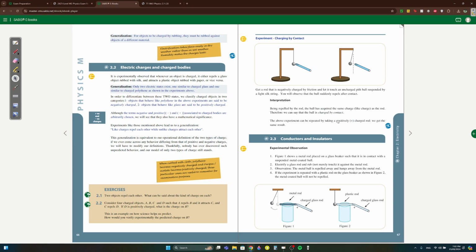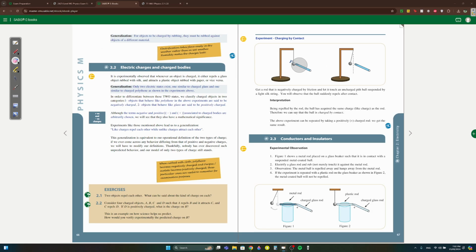The above experiment can be repeated by taking a positively charged rod. Same thing. So actually, when you take the charged rod, you touch it with the ball, there are going to be charges that flow. They're going to try and become the same thing. So like, if this is positive, this is going to start losing electrons to here, and this is going to start becoming positive as well. But before this one becomes negative, they're both positive, and you guys know when they become positive positive, they repel. Same thing if it's negative.